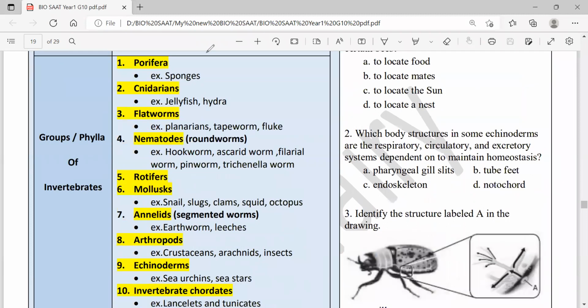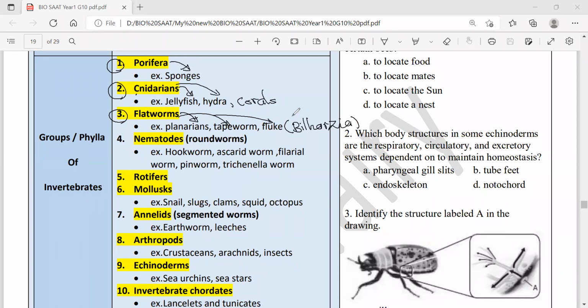Here we go. The first group is called Porifera and includes the sponges. The second group is called Cnidarians, and includes many members like jellyfishes, hydra, corals, and sea anemones. The third group is flatworms, which includes three members: planarians, tapeworms, and flukes, commonly called bilharzia, also called Schistosoma.